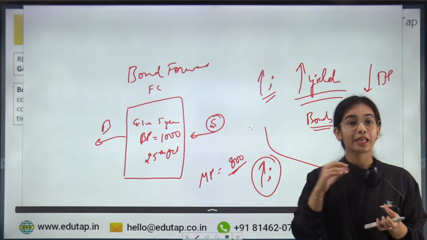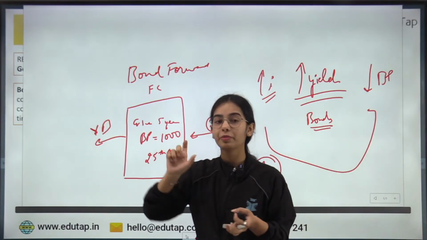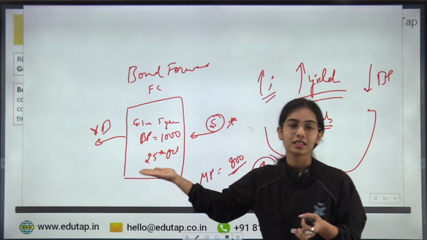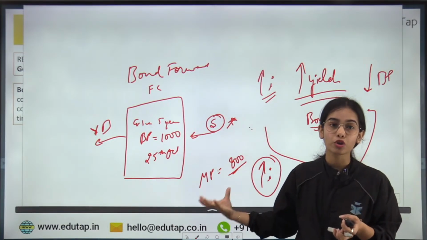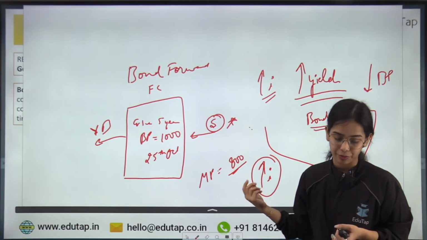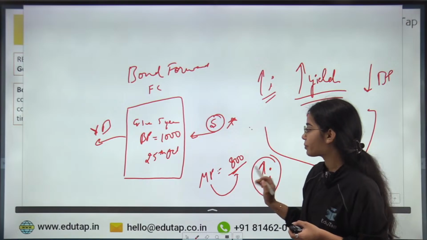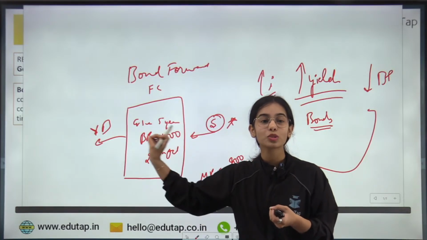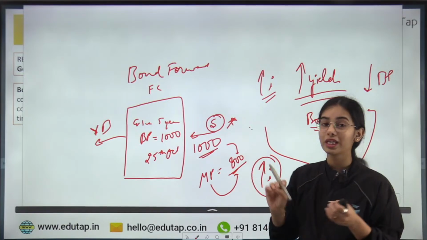So who will be benefiting here and who will be losing here? The seller will be benefiting or the buyer will be benefiting? Now the bond price is 1000, that has been agreed by the buyers and sellers, and the settlement will happen on the 25th October. On 25th October, the market price of the bond decreased to 800 rupees. So the market price has decreased to 800, but the seller has already agreed to sell at 1000 rupees, so the seller will be selling at 1000 rupees, while in the market he would only have got 800 rupees.